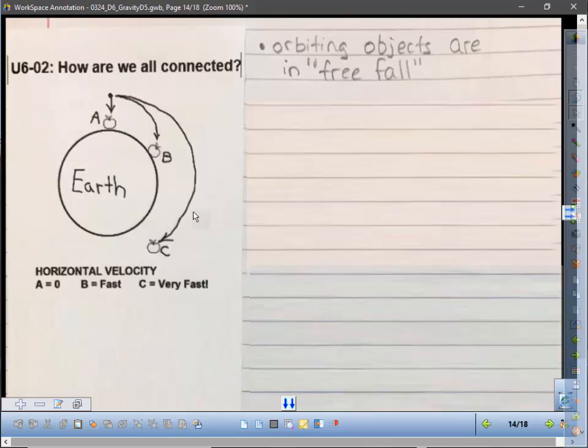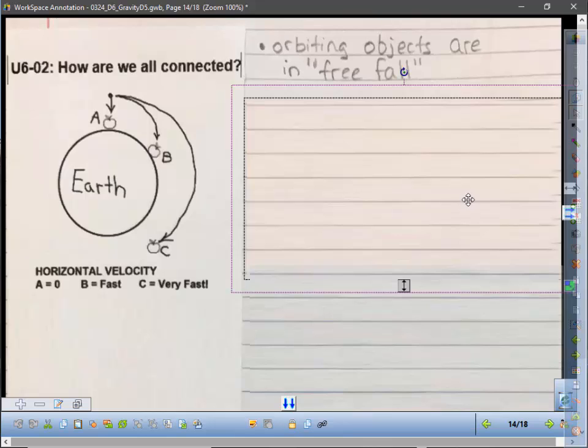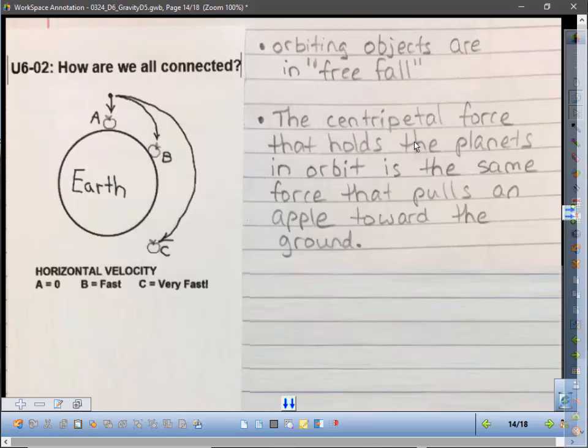All those satellites up there, the International Space Station, they're all falling towards Earth. It's just they're all moving sideways so quickly they never actually reach the Earth. They keep moving sideways and missing the Earth. So that's actually kind of the amazing thing that Sir Isaac Newton discovered. The centripetal force that holds the planets in orbit around the sun is the same force that pulls an apple towards the ground. This is why it's called the law of universal gravity, because it applies to everything. Apples being pulled to the ground, planets being pulled towards the sun, the moon being pulled towards the earth.